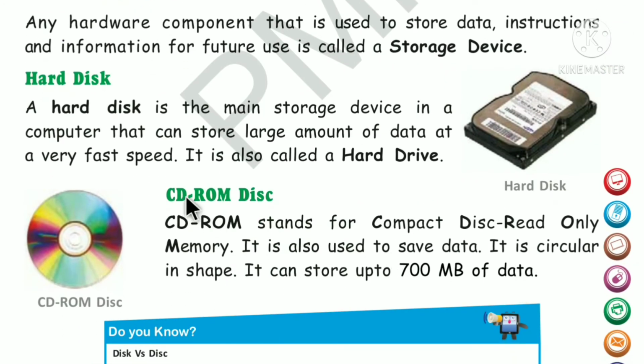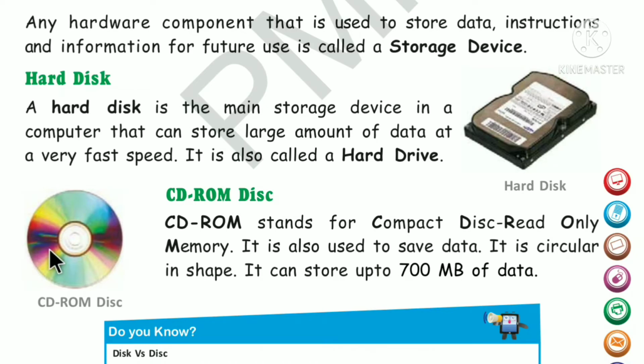Next is CD-ROM disk. So this is CD-ROM disk. CD-ROM stands for compact disc read-only memory. It's also used to save data. It is circular in shape. It can store up to 700 MB of data. This is also a storage device.